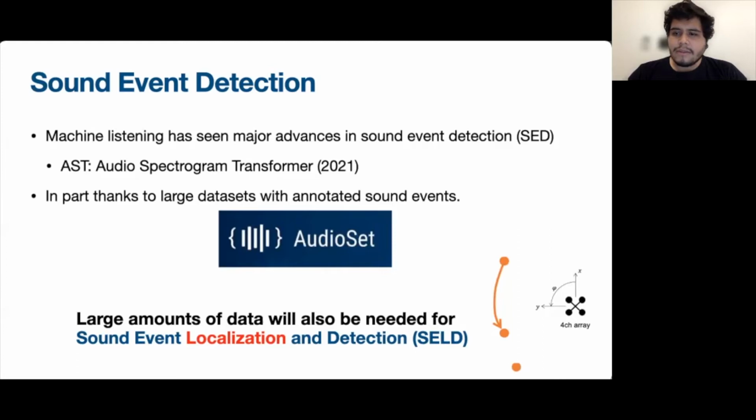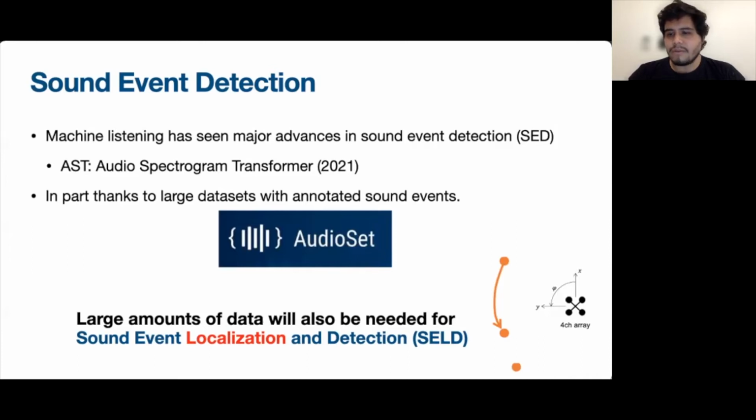In our lab, we're interested in the related but different problem of sound event localization and detection, which usually requires the identification of a sound event's label, but also its location in space. On the bottom right, you can see an example of such a scenario where a microphone with multiple capsules, known as a microphone array, is listening to objects in space that can be stationary or moving.